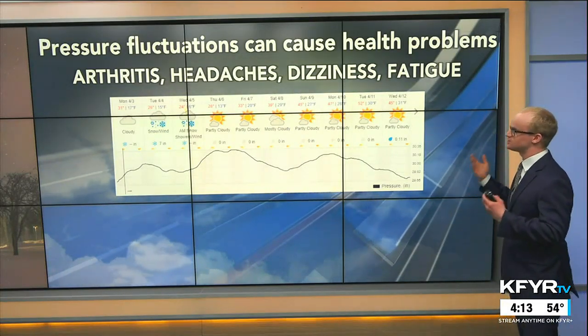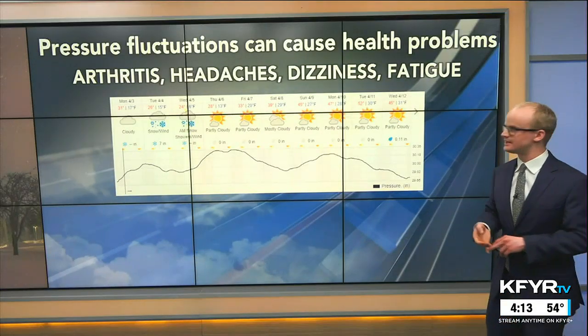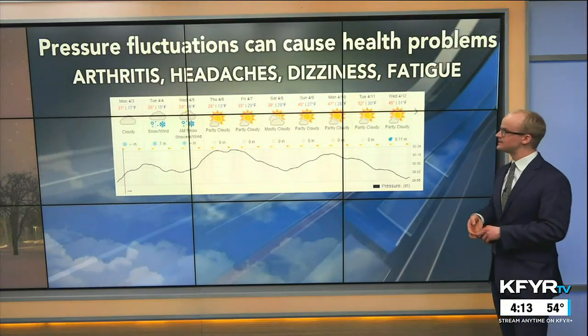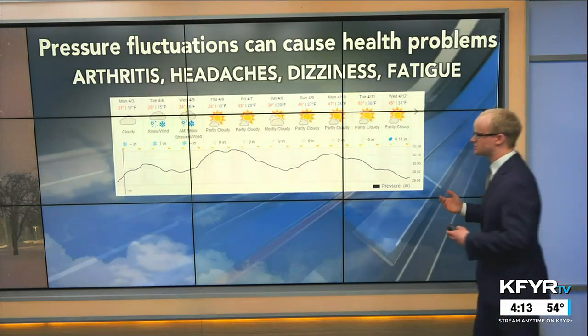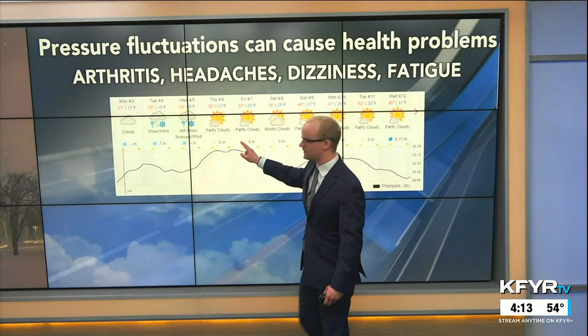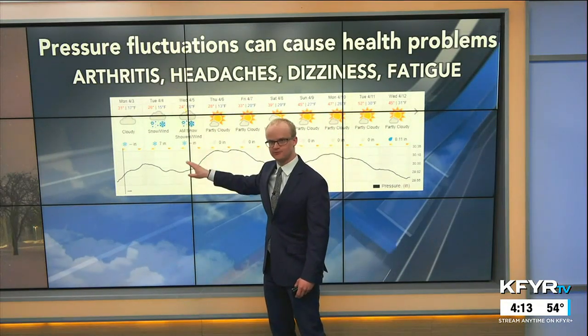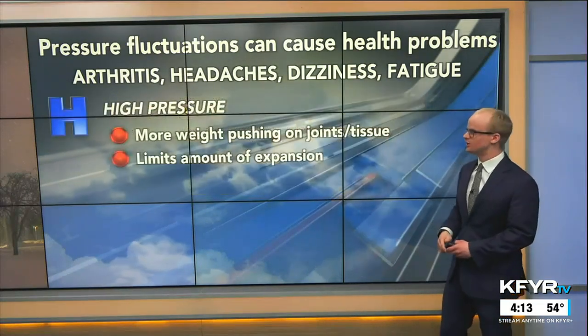Now, a lot of people take a look at these pressure readings because it impacts their health. Pressure fluctuations can cause health problems, especially for people that have chronic arthritis or chronic headaches. You can also have dizziness or fatigue because of these pressure changes. So this is just a graph of pressure from early April when we had a snowstorm moving through our area, an area of low pressure. You can see how that fluctuates daily from high pressure to low pressure.